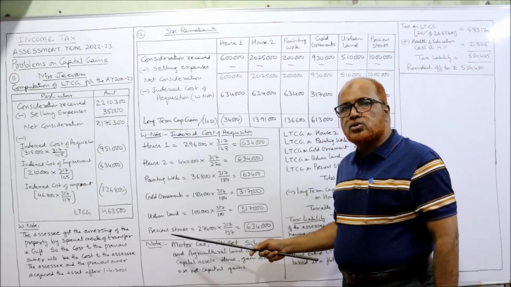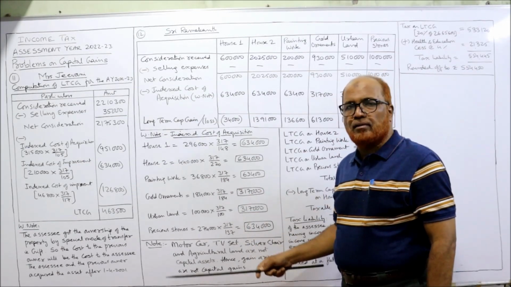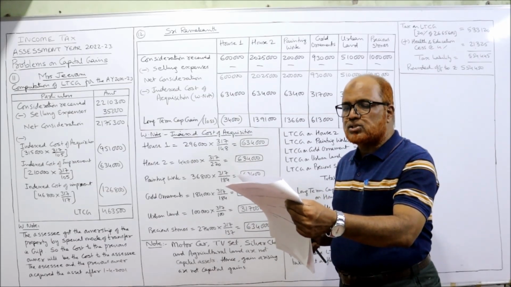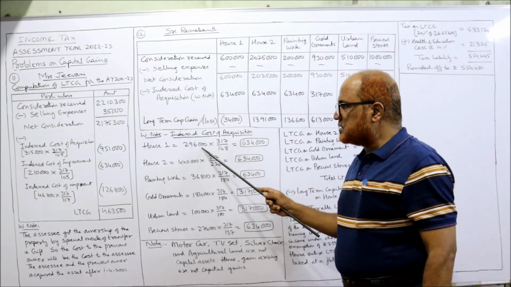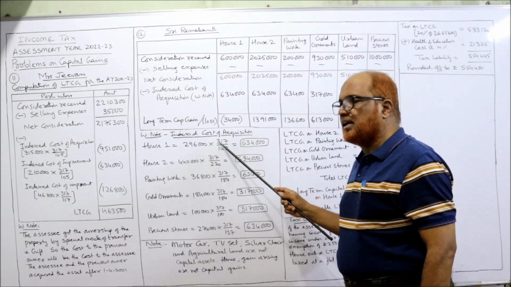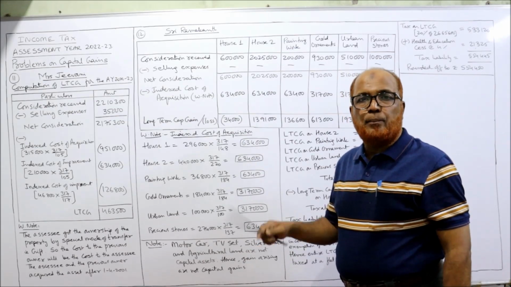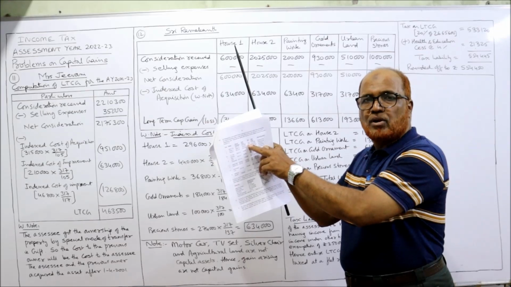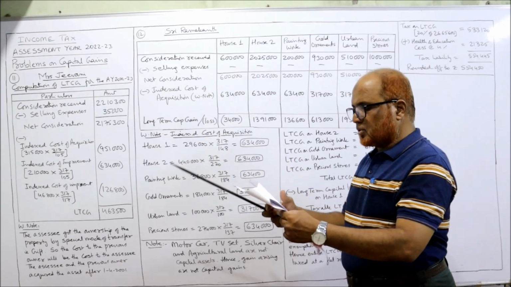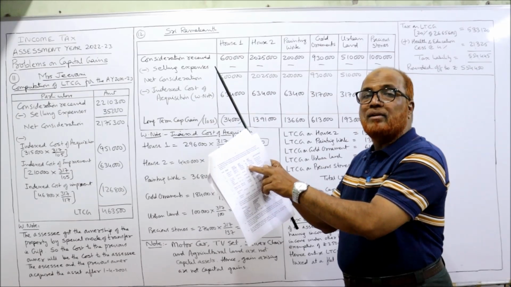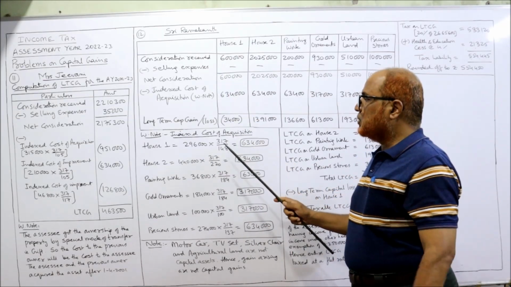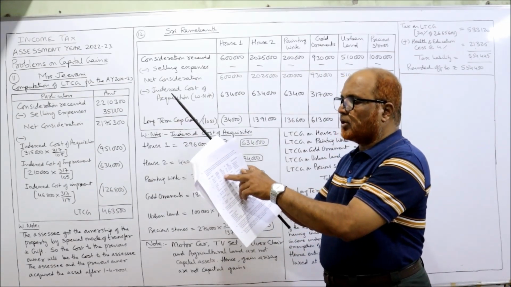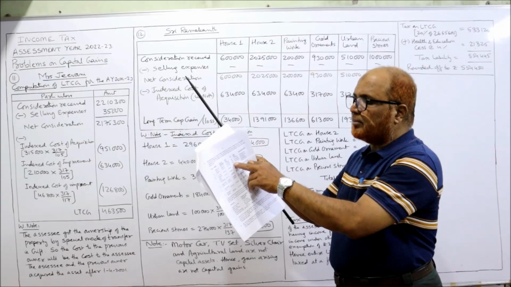We know how to calculate indexed cost of acquisition. In the working note, I have calculated. For house number 1, the actual cost is 2,96,000. So 2,96,000 into current year index 317 divided by the index of the purchase year given in the problem, CII. Index number of the purchase year, sorry, not 184, 148. 148 is for house number 1. For 148, we get 6,34,000. House number 2, purchase price 4,40,000 into 317 divided by 220.